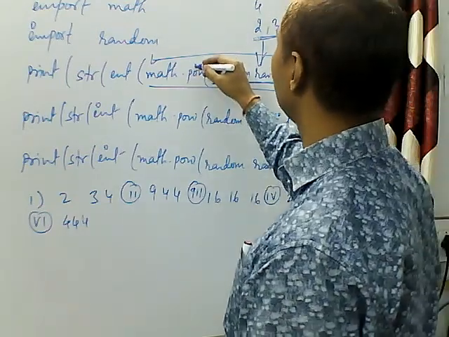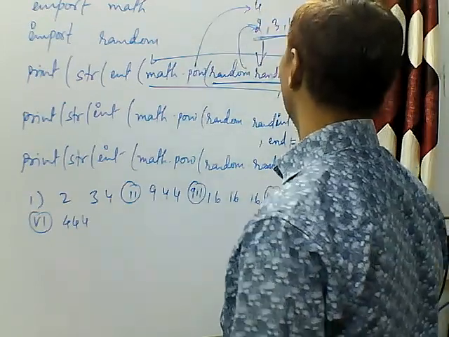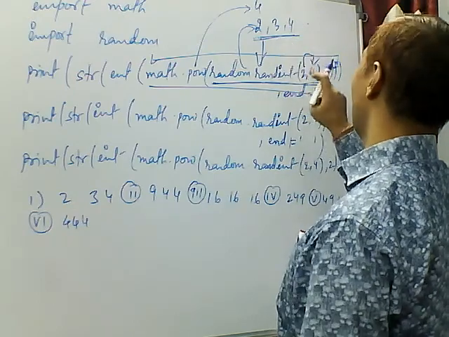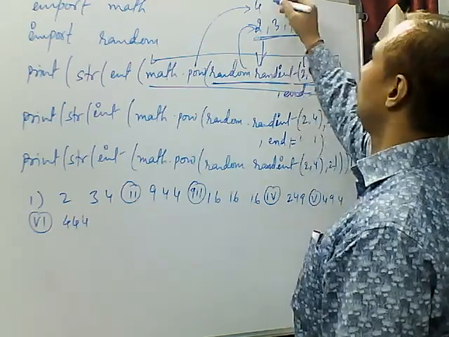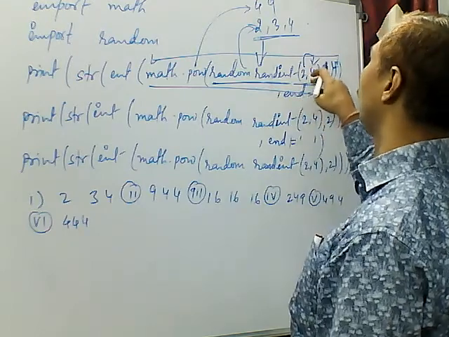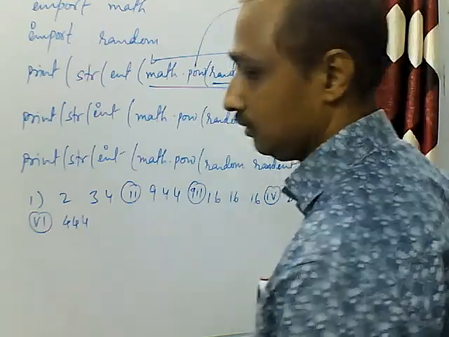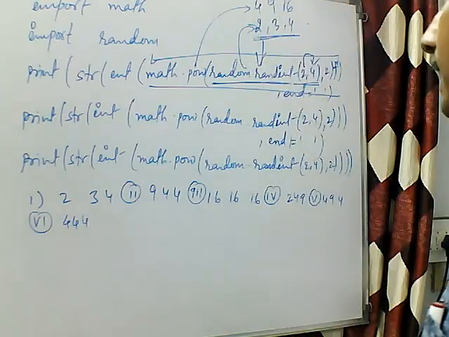This power function will give you 4. If it returns 3, this will become 9, and if this is going to return 4, this will become 16.